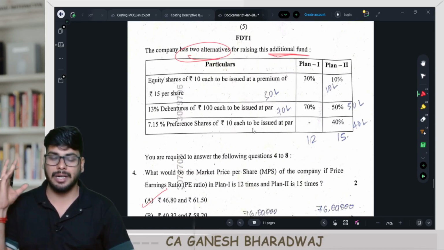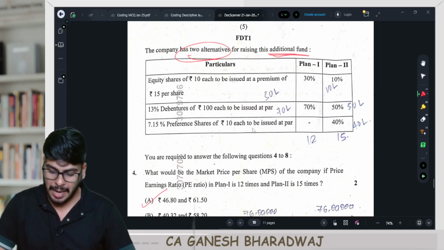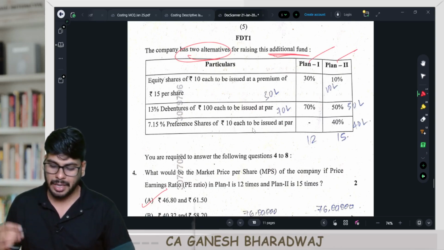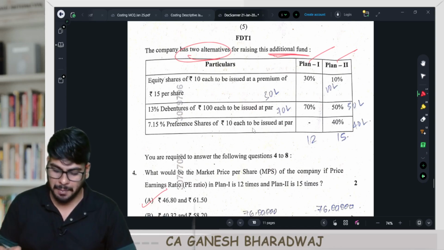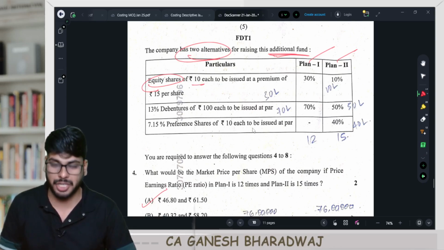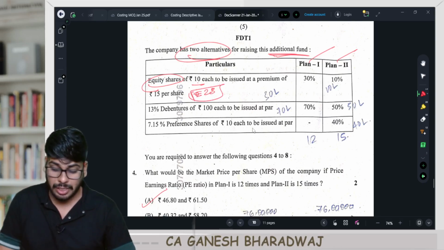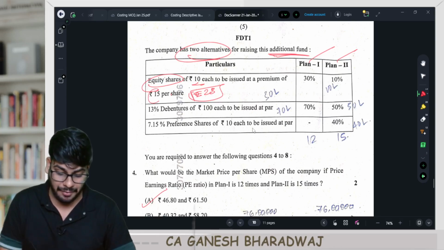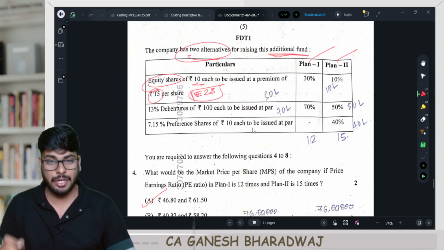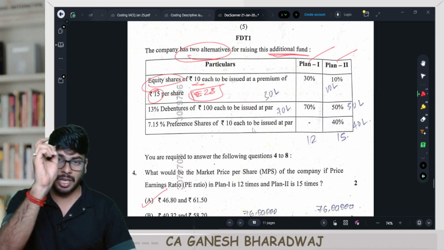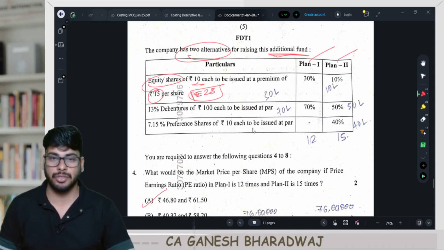Perfect. The company has two alternatives for raising this additional fund. So basically for the 100 lakh rupees, they are giving two options, plan number 1 and plan number 2. In plan number 1, equity shares at the rate of 10 each, issued at a premium of 15 rupees per share, which means the issue price will be how much? 25 rupees per share, correct? So 10 plus 15, be very careful. 15 rupees is not the issue price. 15 rupees is the premium amount. So the issue price will be 10 plus 15, which is 25.